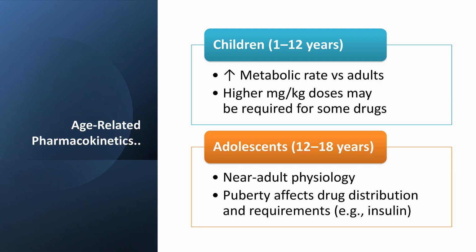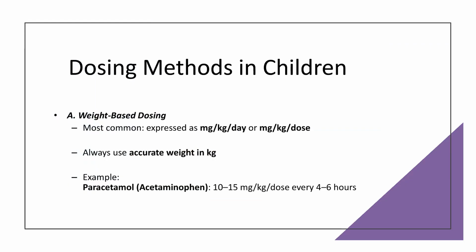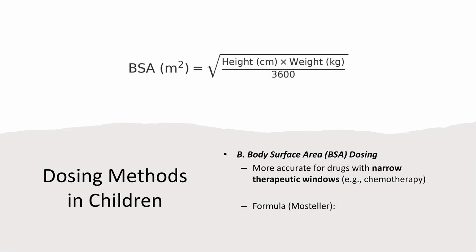Clinicians use several common dose calculation approaches in pediatrics to ensure both safety and efficacy. The most widely used is weight-based dosing, typically expressed as milligrams per kilogram per dose or per day, which depends on an accurate, recent weight in kilograms and always includes verification that the calculated dose does not exceed recommended maximum adult limits. For medications with narrow therapeutic windows, such as chemotherapeutic agents, anticonvulsants, and certain cardiac drugs, body surface area dosing using validated formulas, such as the Mosteller method, provides greater precision.